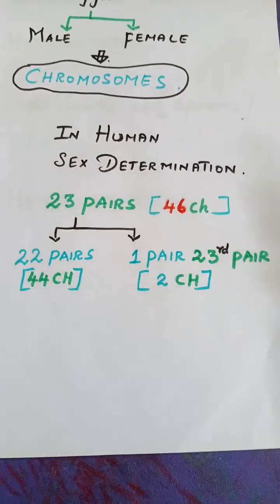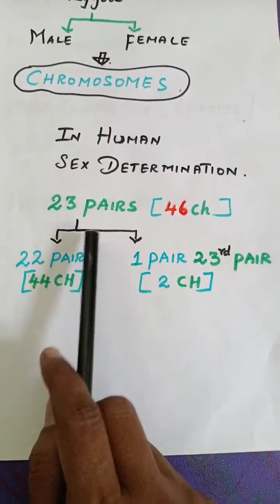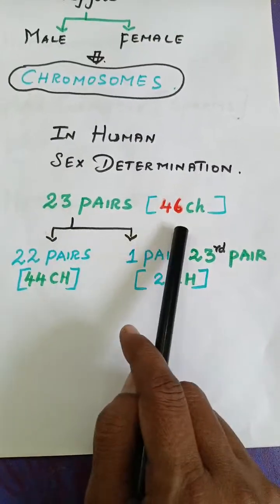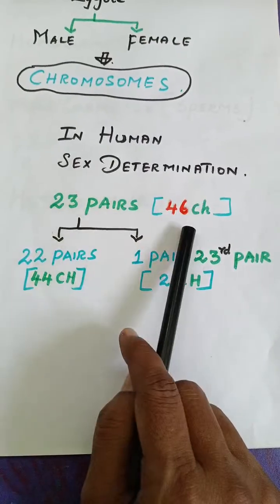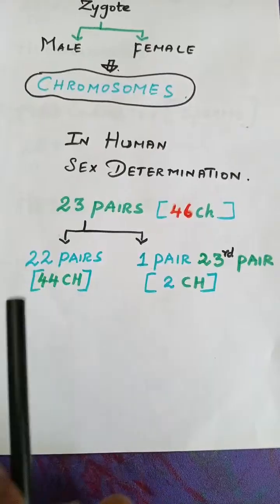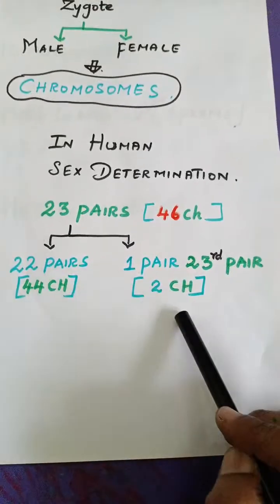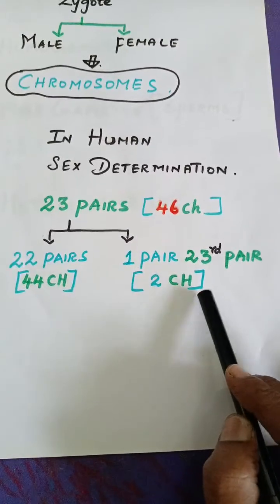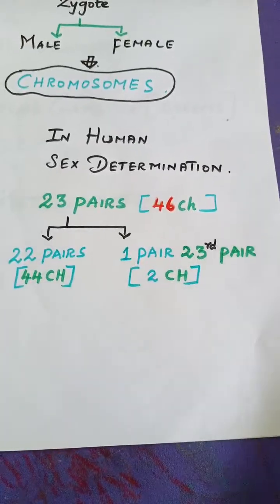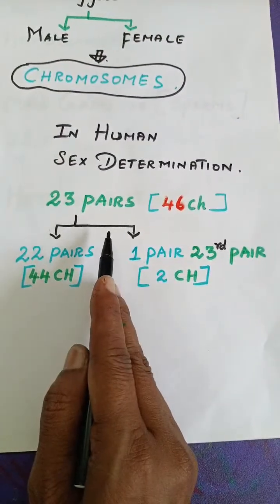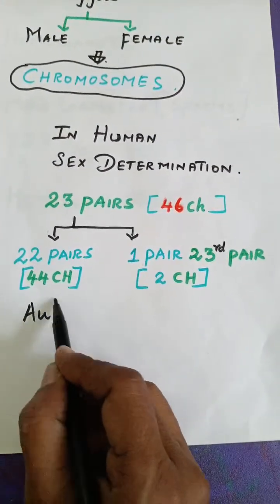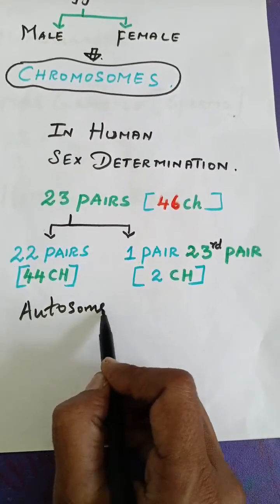So when they divide, these chromosomes will split. This 46 chromosomes will split into 22 pairs, that is 44 chromosomes, and then it will have one pair of chromosomes, that is the sex chromosome. Now listen, in these 23 pairs of chromosomes, the 22 pairs are known as the autosomes. Autosomes means they are meant for growth.